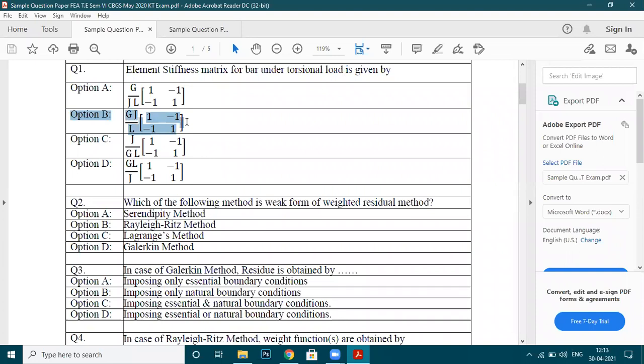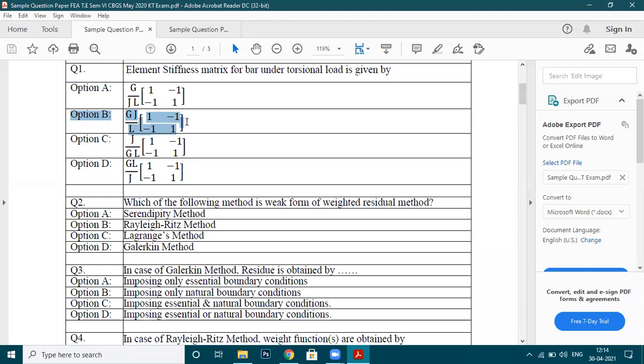See, I always ask you, you should strictly remember the element stiffness matrices for every field. For the structural field, we have three cases. First is bar under axial load, AE by L. Then bar under torsional load, GJ by L. Then for the spring, it is only K. Then we have the thermal field, in which we have conduction, KA by L. Then we have convection, that is hA.